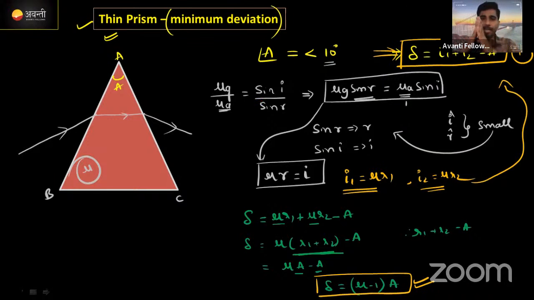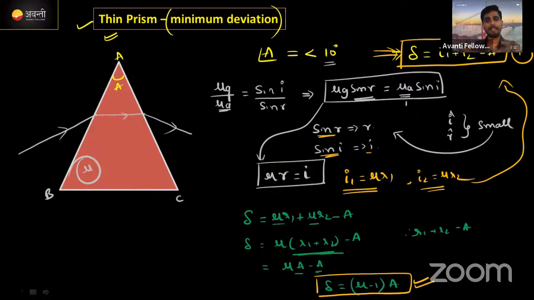The prism has a small angle, so the angle of refraction and the angle of incidence are very small. Then sin r, the sin of the angle of refraction, and sin I, the sin of the angle of incidence, can be taken as r itself and I itself. Sin theta can be written as theta. So sin r can be written as r, and sin I can be written as I.